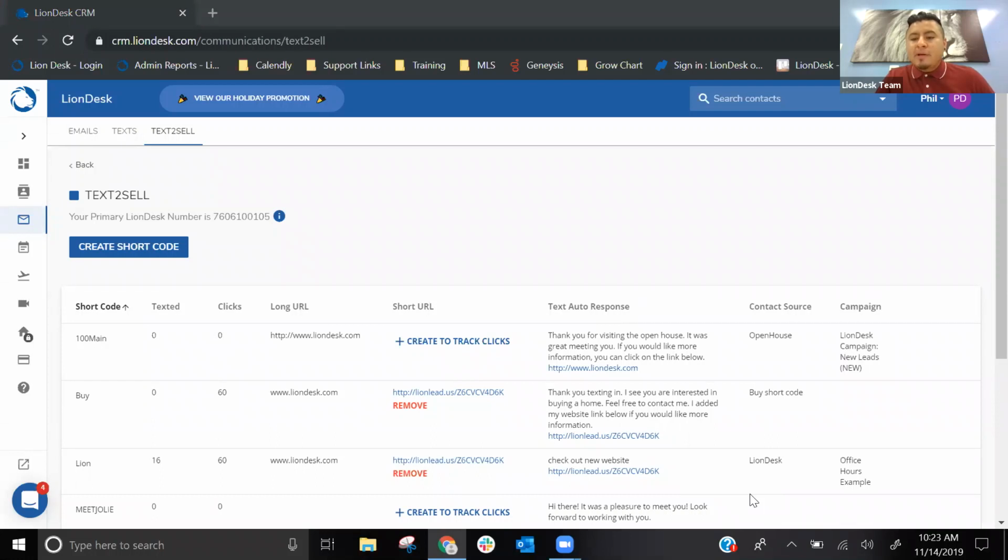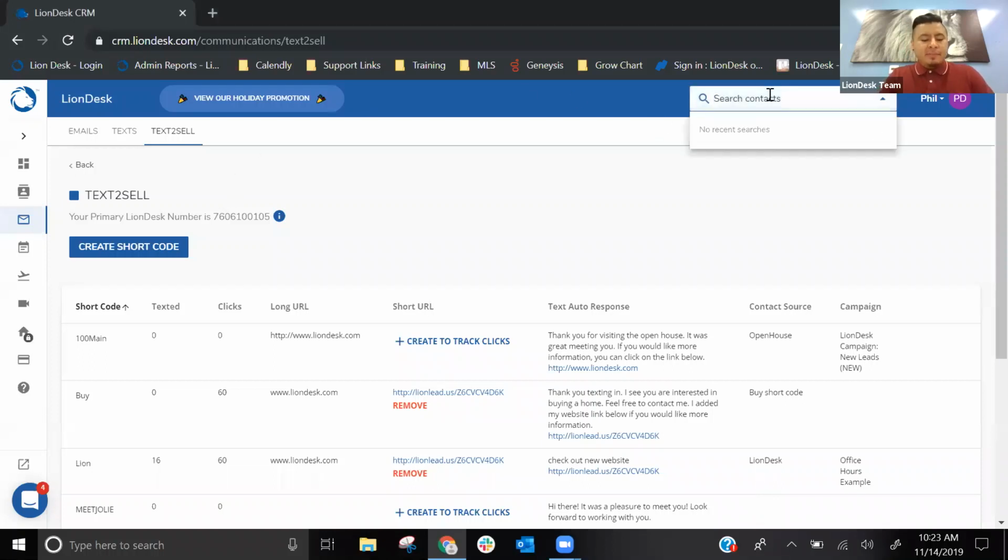All right, a follow-up question. When we get their phone number, do we get any other information? Yes, you will. So let me see if I have an example, or let me see if I can text this code in. So I'm gonna need to text the custom number, and feel free to also do it yourself. That way you can see how it works as a client.